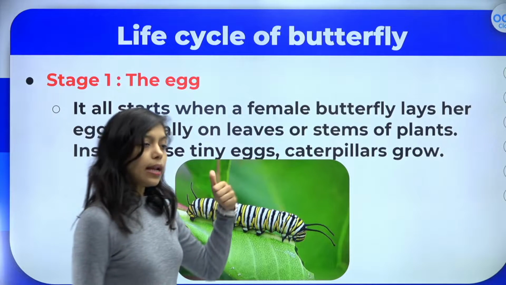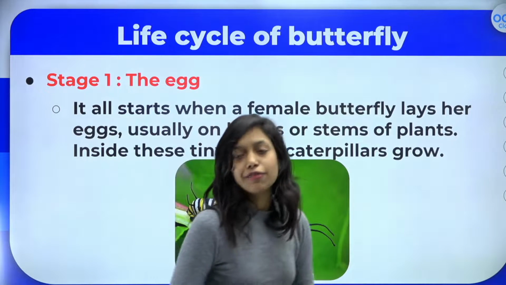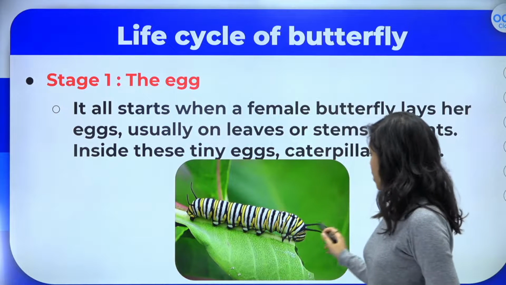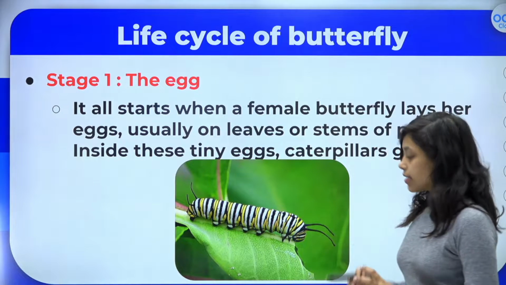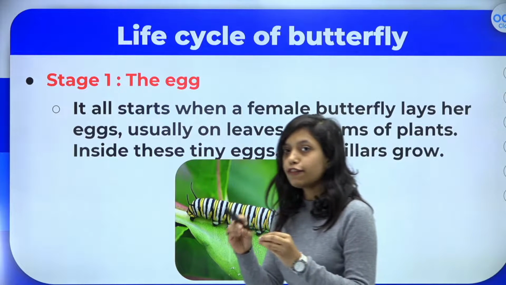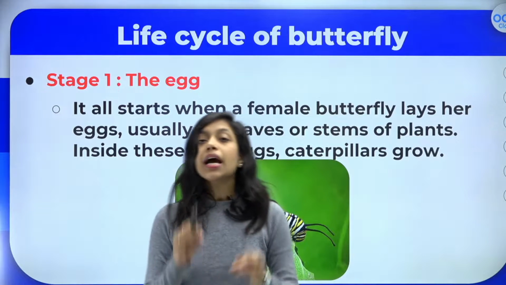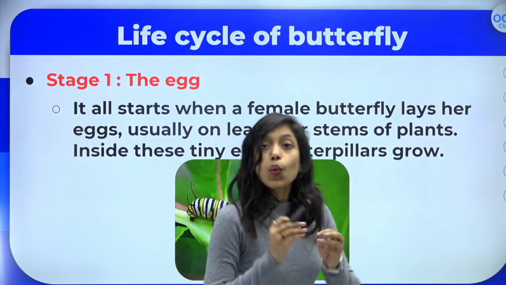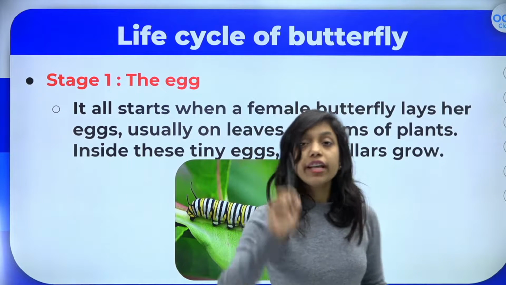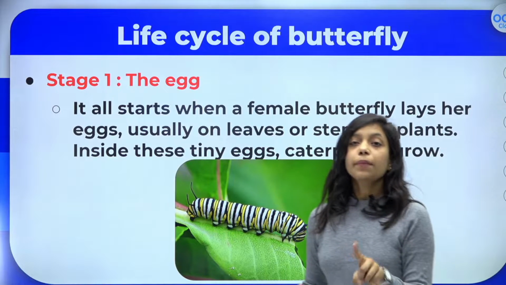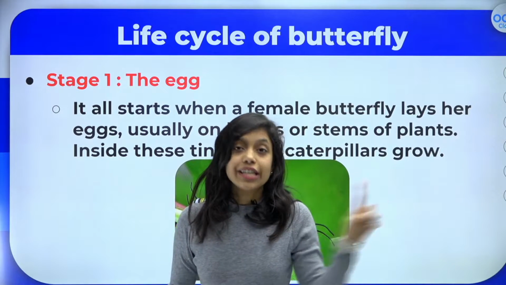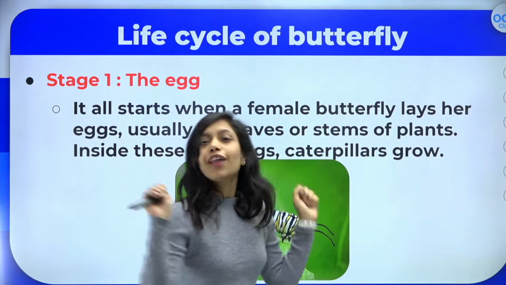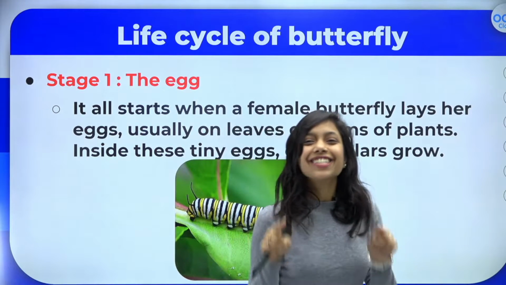For example, butterfly, right? What happens in butterfly? Butterfly also lays the eggs. As you can see here, it lays the eggs on the leaves. Okay, they will not lay the eggs in a nest or something. Butterflies usually lay the eggs on the leaves, and a very important thing, in butterfly there is no incubation stage. Okay, butterfly will lay the eggs, after that it will just fly off. There is no incubation stage in butterfly.